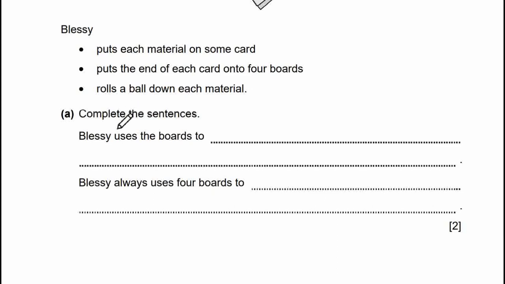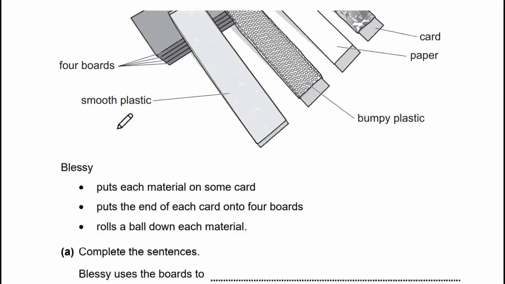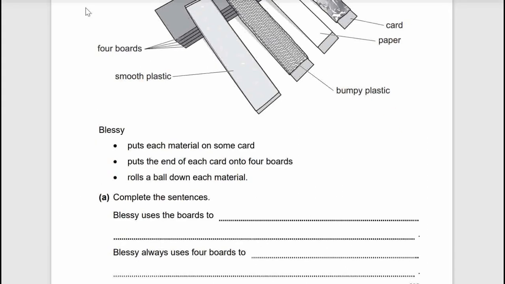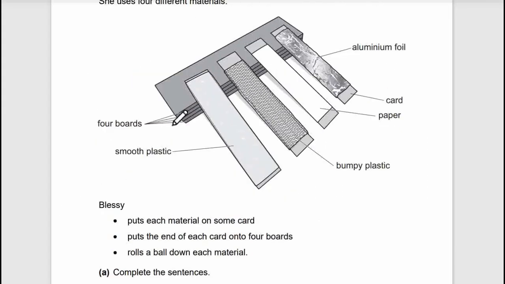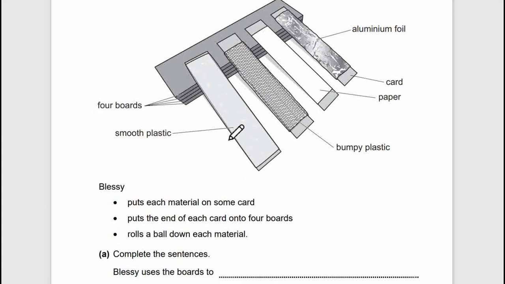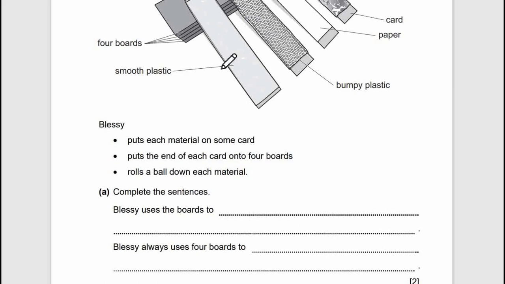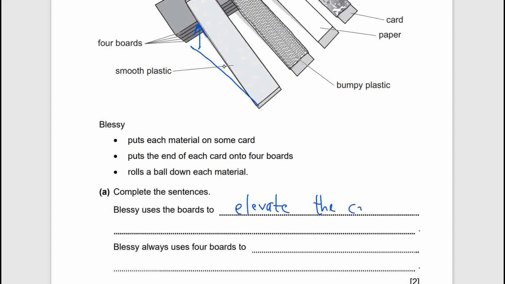Complete the sentences. Leslie uses the boards to elevate the card. You can see this is elevated, from the ground.